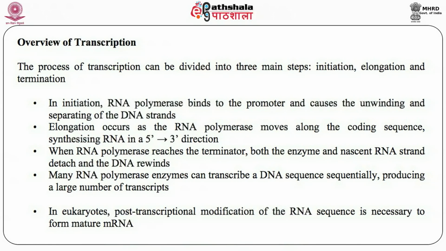Now, let us have an overview of the transcription process. The process of transcription can be divided into 3 steps: initiation, elongation and termination. In initiation, the RNA polymerase binds to the promoter and causes the unwinding, or opening and separating, of the DNA strands. We call this DNA melting, right? And elongation occurs as the RNA polymerase moves along the coding sequence, synthesizing RNA in the 5' to 3' direction. When RNA polymerase reaches the terminator, or the end, both the enzyme and the nascent RNA strand detach from the DNA template and it rewinds.